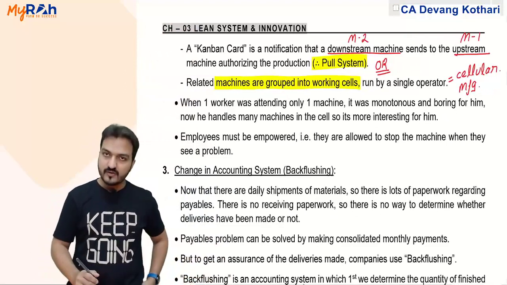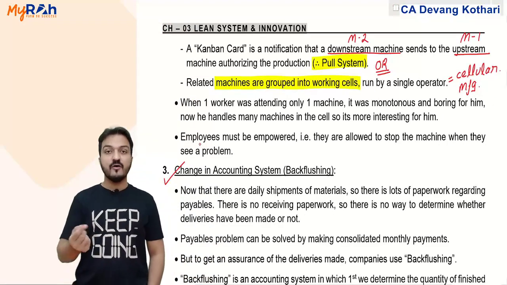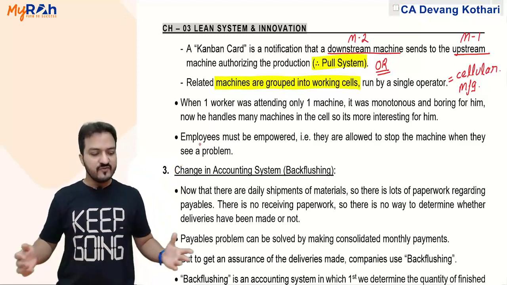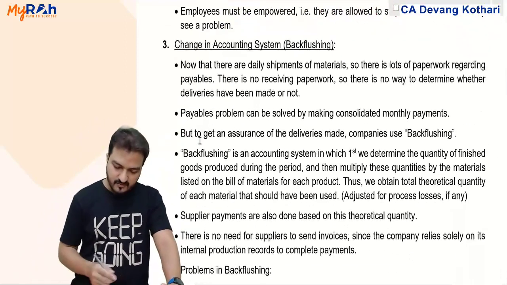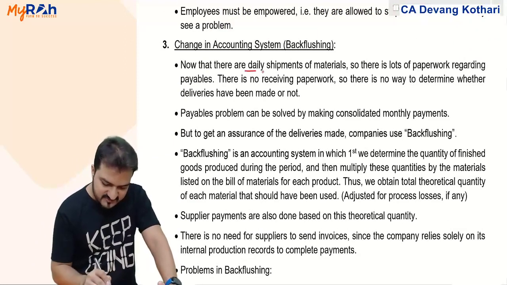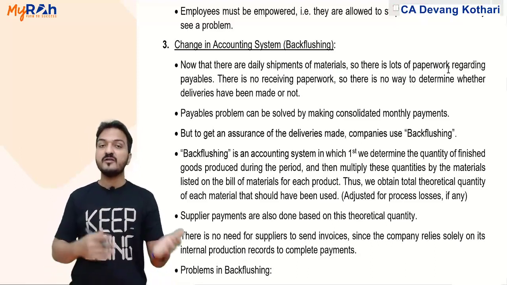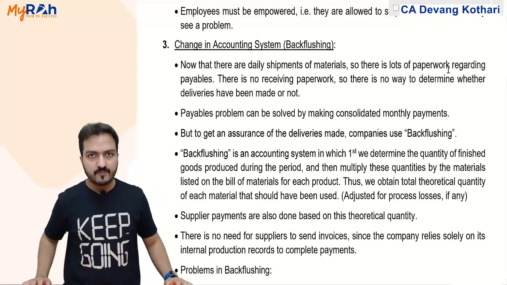Further, the third change is the change in accounting system. If my company follows JIT, then my accounting system will also change. Why will there be a change in the accounting system? Well, look at the reason. Now that there are daily shipments of materials, there is lots of paperwork to be done regarding the payables. Payables, like payments to be made to the supplier.